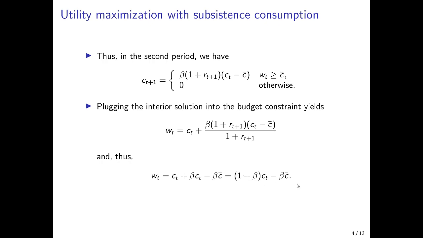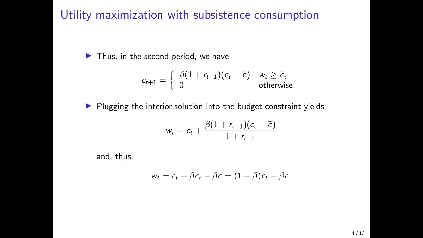But now, in contrast to the basic model, we have to subtract the term minus beta times c bar here. And as we will see in the next slide, basically this additional term makes the saving rate a non-linear function actually of income and also consumption.